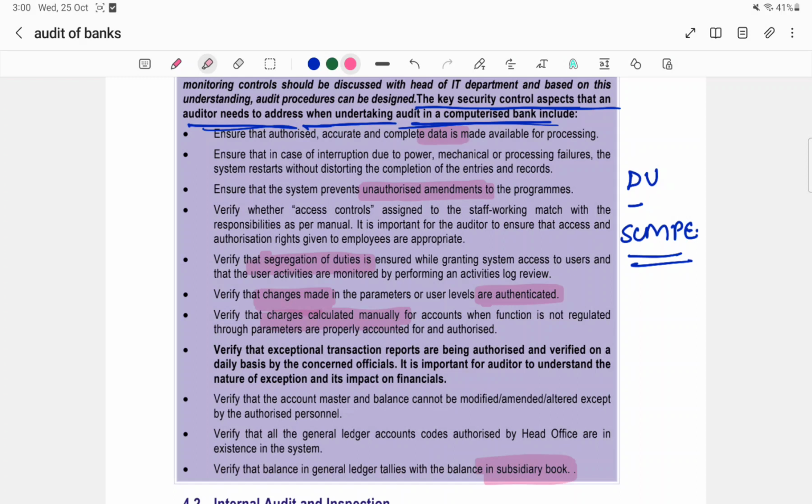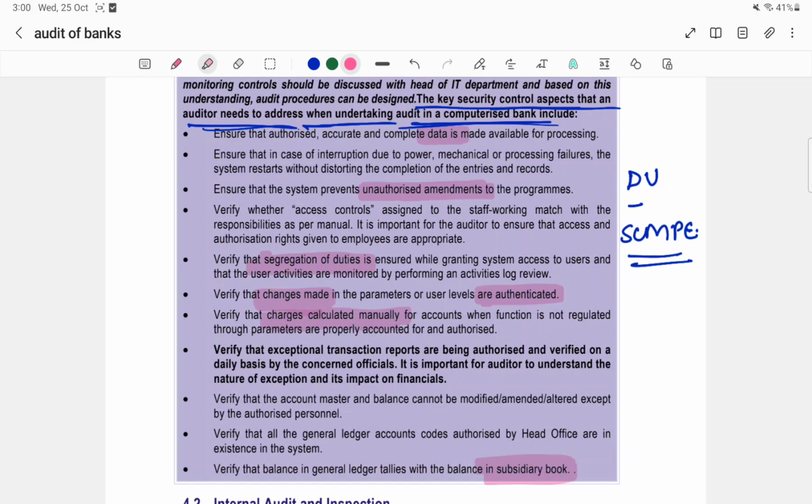So again if we revise, then from D there was complete data. Now U, there is unauthorized amendments, we have to prevent that. From S there are 2 points, that is segregation of duties and subsidiary book. From C there is that whatever changes are made should be authenticated. From M there is manual, that is whenever it is done manually we have to see that it is properly accounted for. Now 2 letters are left, that is P and E.